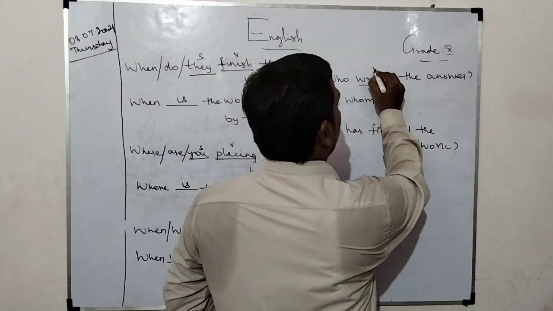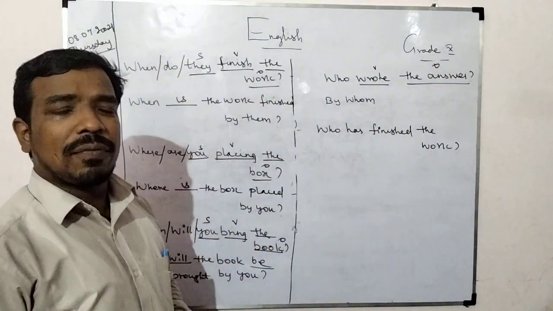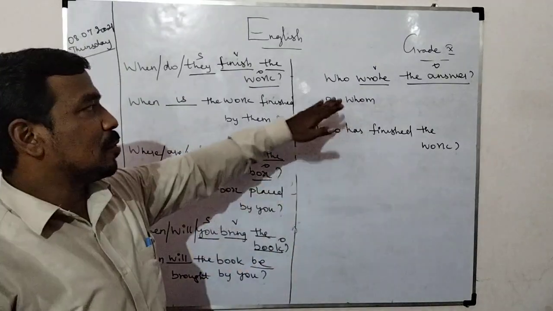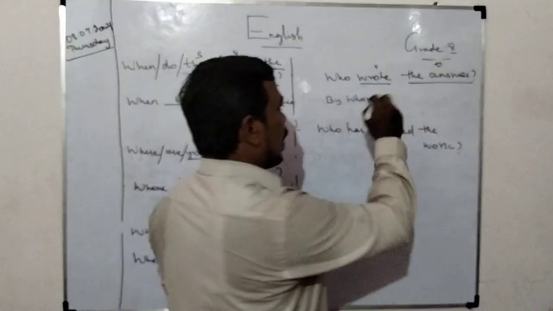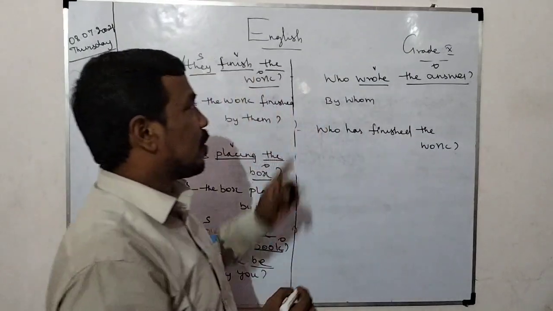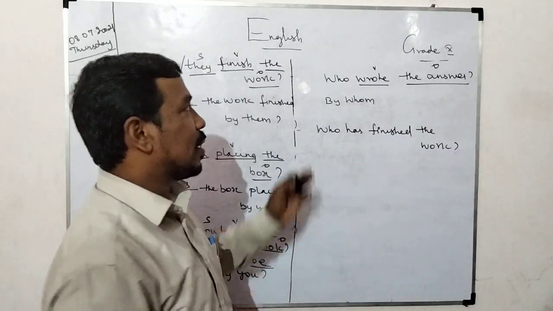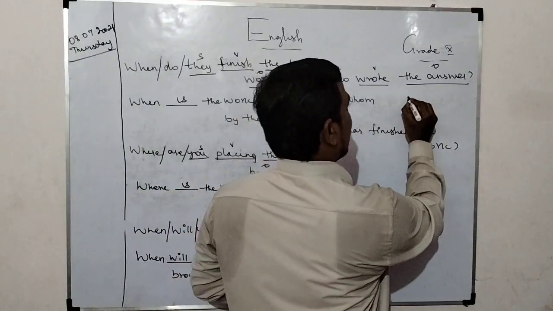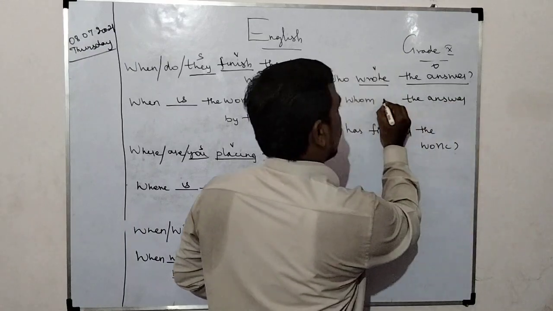Here we have the verb. The verb is followed by an object, but no subject. The doer of the action we may not know. Such a question is this one. Who wrote the answer? By whom? According to the question, I already said this is simple past tense. Who wrote the answer? So we should write: by whom the answer. The answer is third person singular.